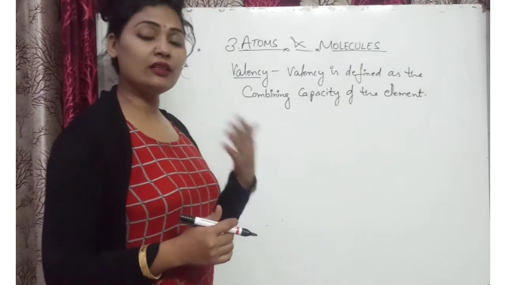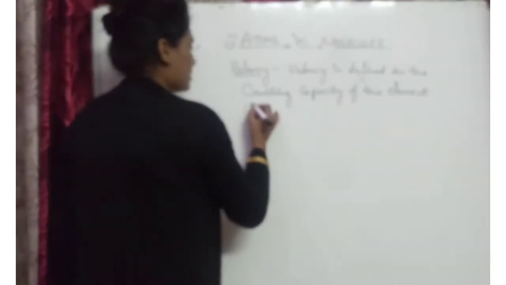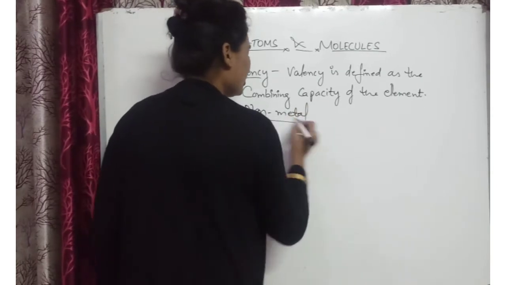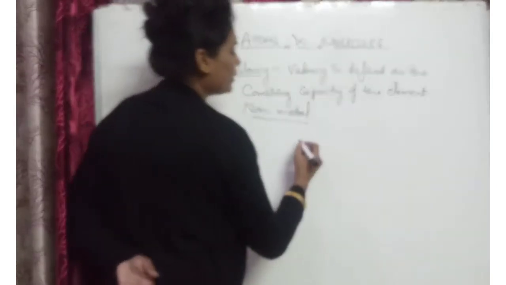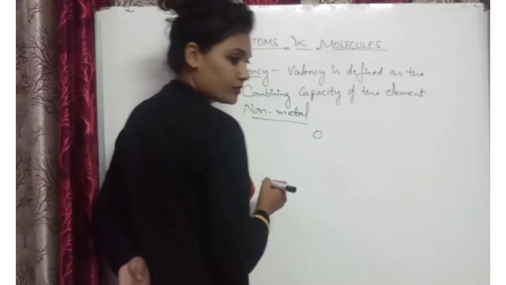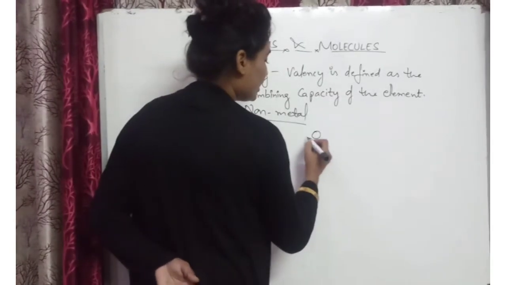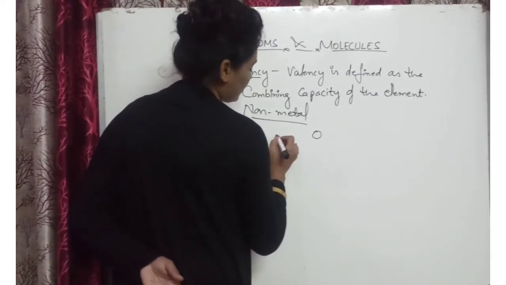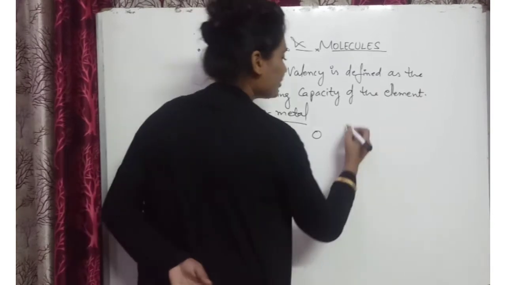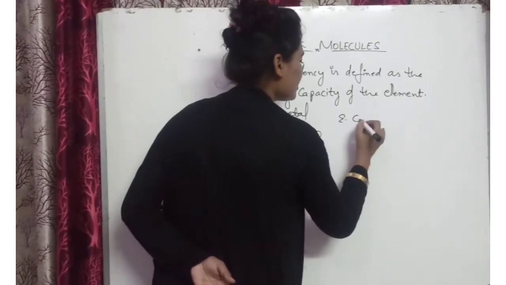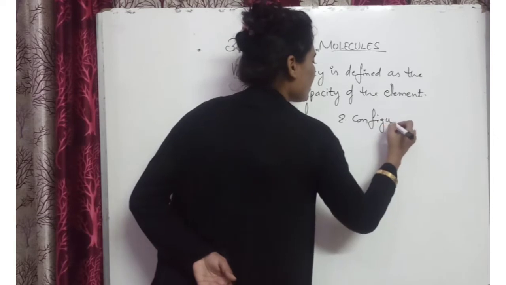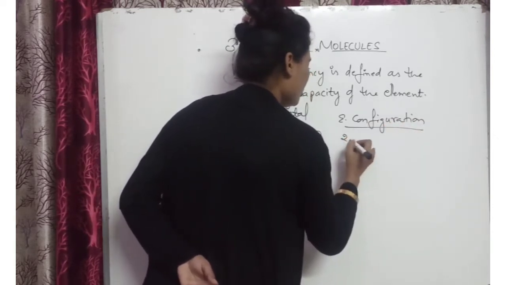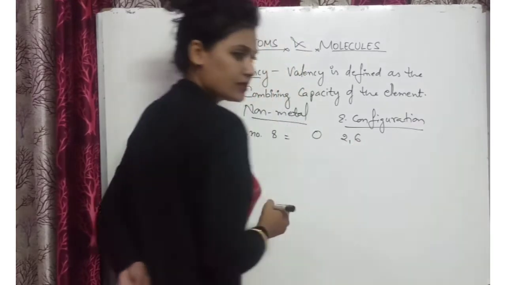Next we can take the non-metal. What happens in a non-metal? For example, we can take oxygen. The atomic number of oxygen is 8. So the electronic configuration of oxygen is 2 and 6.